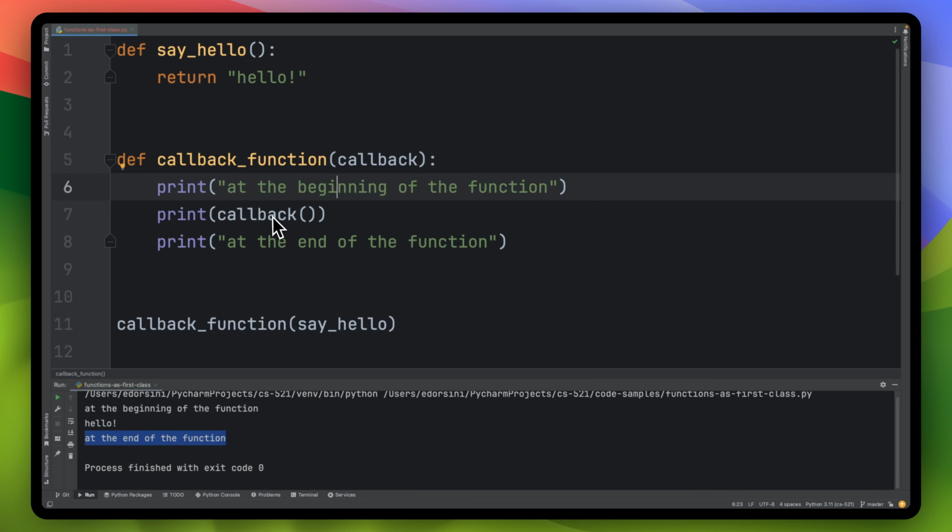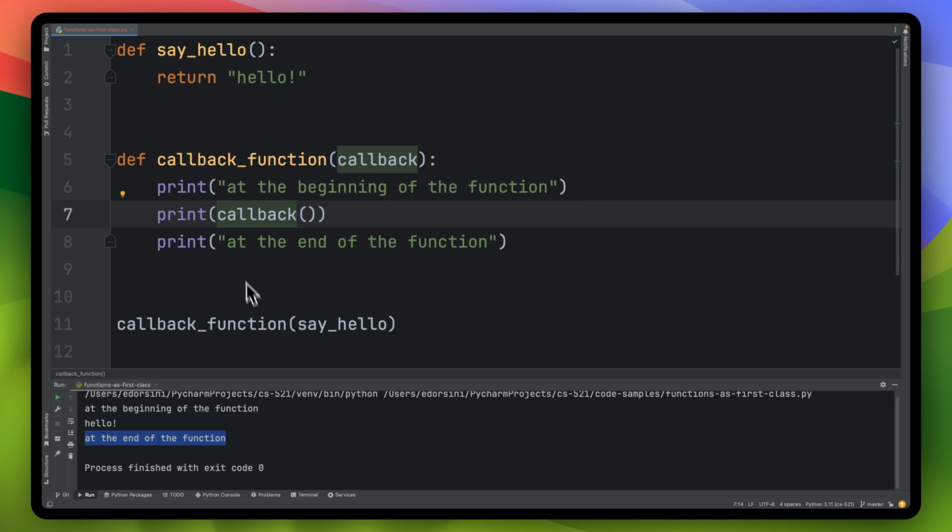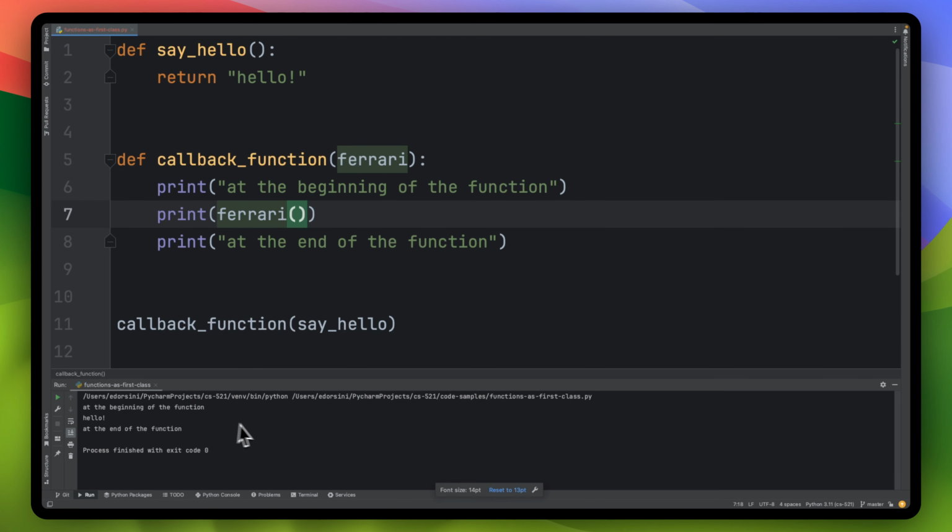Now this callback, what is the big deal here? We see this terminology in JavaScript specifically, but it's the same idea here. We're giving a function to a function, and then calling this function within this function, depending on some condition or whatever it is that we want. In this case, we don't have a condition, we're just calling it right after this first print statement, and that's a callback. We don't have to call it a callback. We could have called it, as you could guess, Ferrari or Apple, whatever you wanted, but whatever you call it here, you better call it here as well. And you can see that it's going to work.